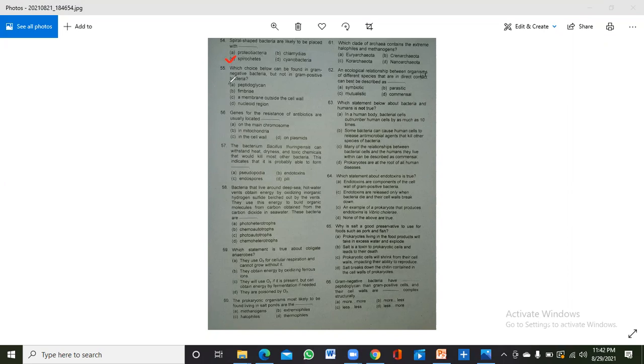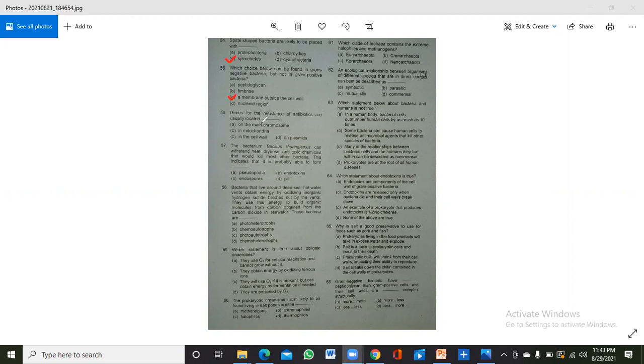The peptidoglycan layer is present in gram-positive as well as in gram-negative bacteria. Fimbriae are also present in both. The third one is a membrane outside the cell wall. This membrane is only present outside the cell wall of gram-negative bacteria, so the third choice, C, is correct. And just look at the D portion: the nuclear region is present in gram-positive as well as in gram-negative bacteria.